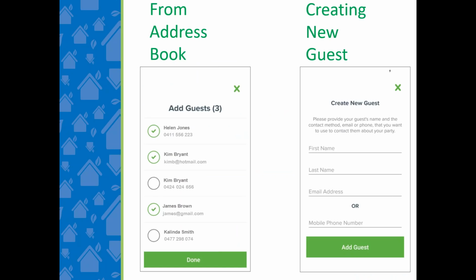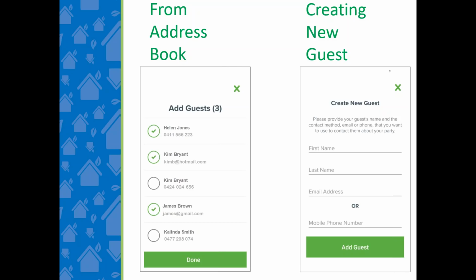So from your address book, here on the left, you can see it's as simple as just clicking who you'd like to add. And if they have a phone number and an email in your contacts, they will show twice on there, and you just click whether you want to send them an email or an SMS. And on the right there, you just enter the information that you need in order to send off their invitation.